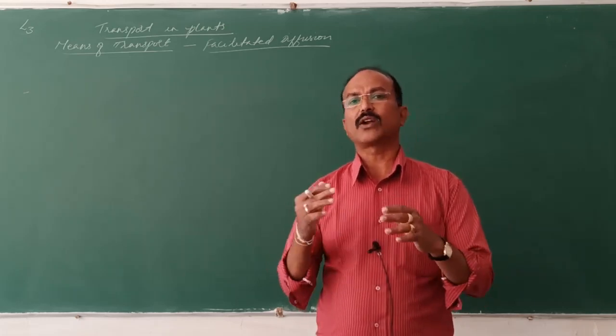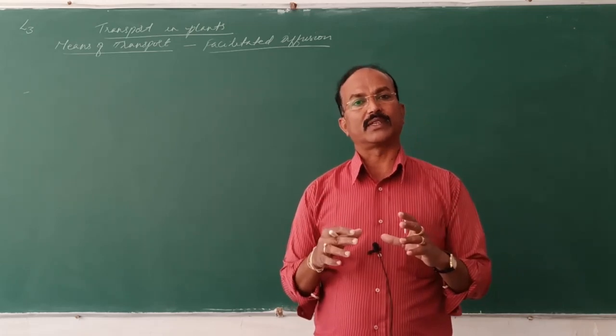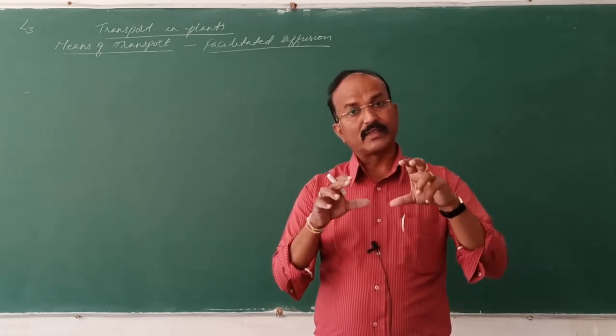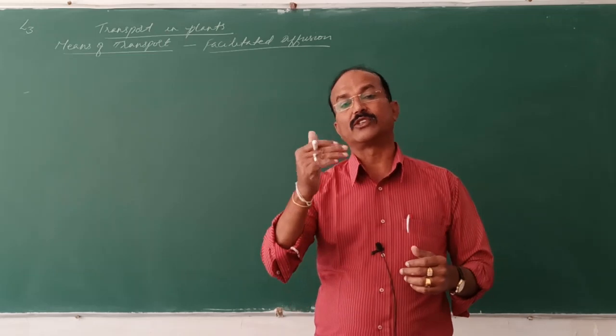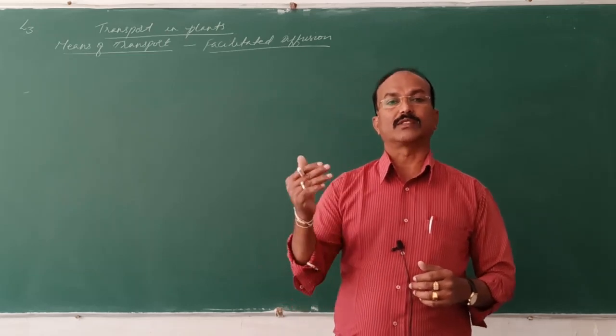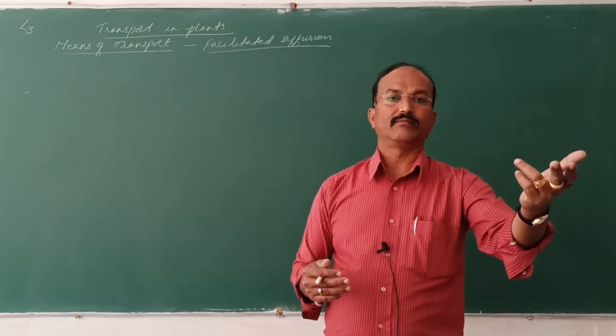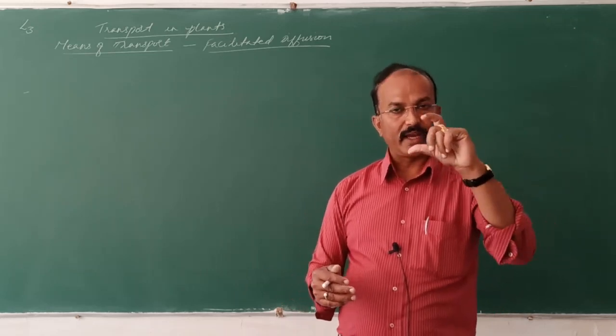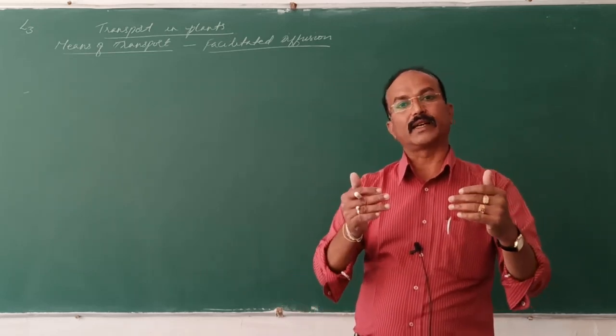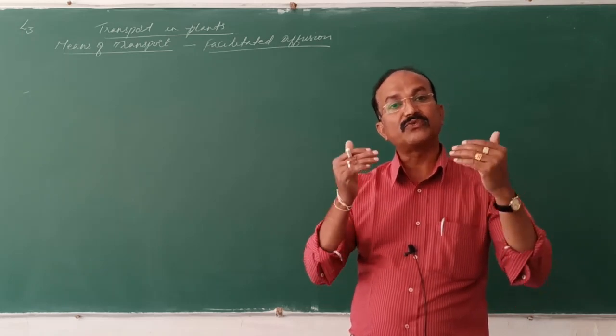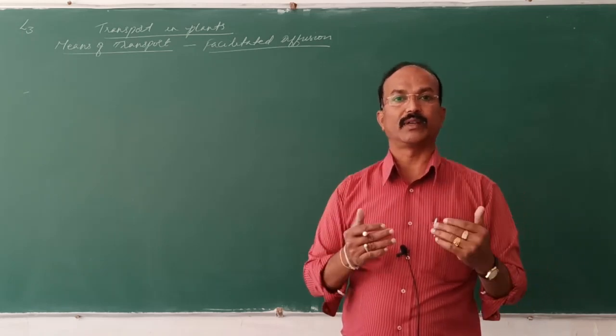Like this there are different ion channels present, and here the proteins facilitate the movement of these ions or substances into the cell or from the cell to outside. That is why it is called facilitated. These proteins facilitate, they help.